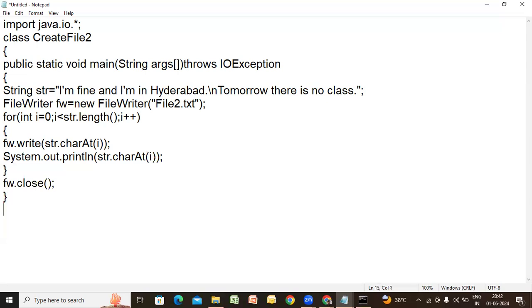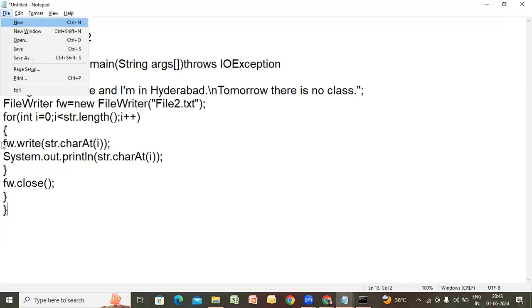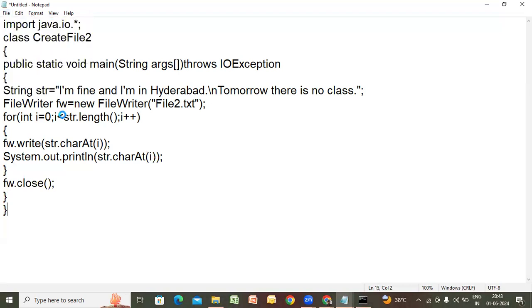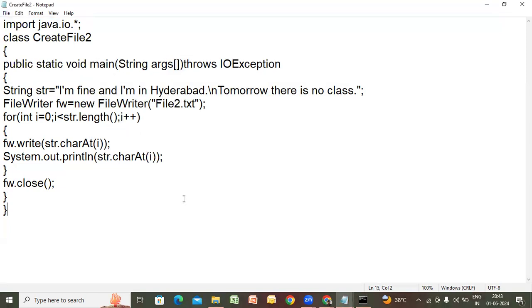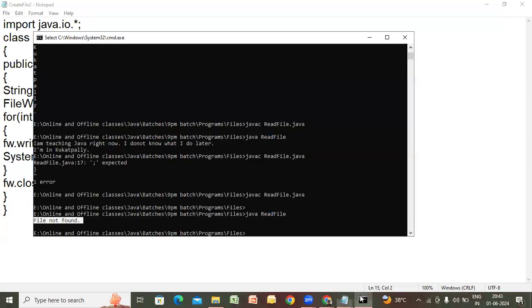And a couple of closing braces. What is the name? Create file two dot java. Right. Let us run this.